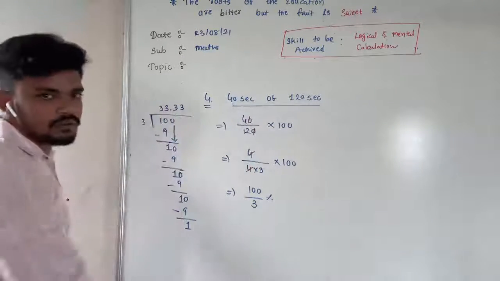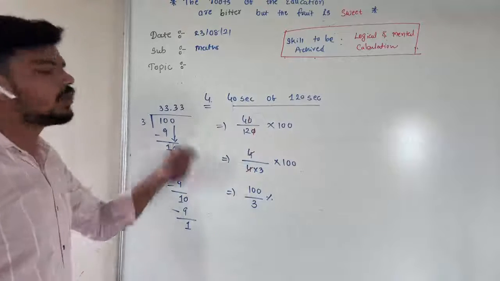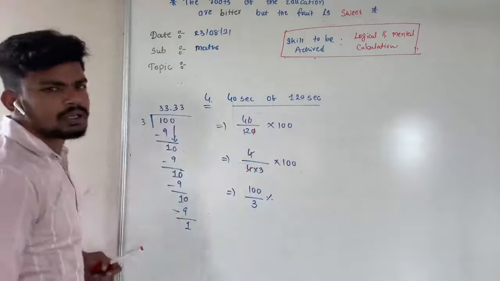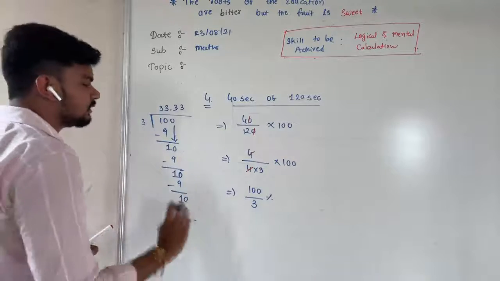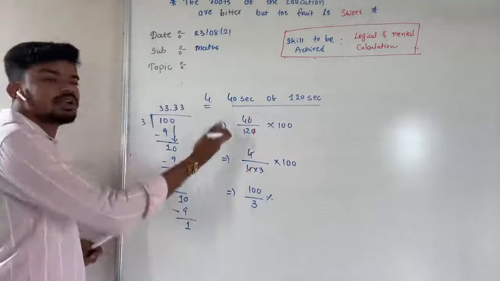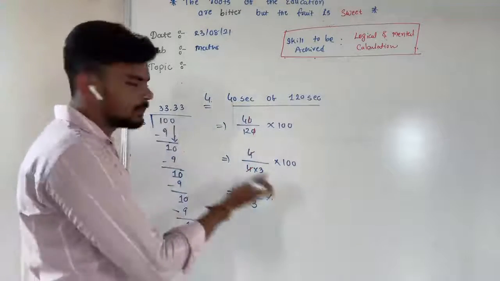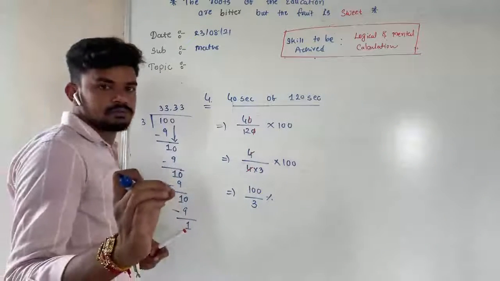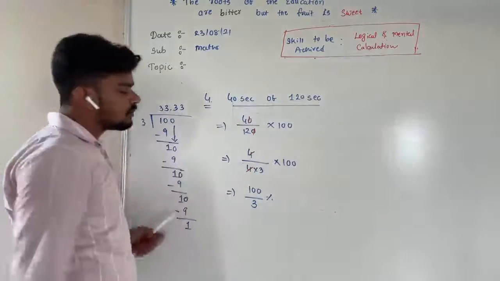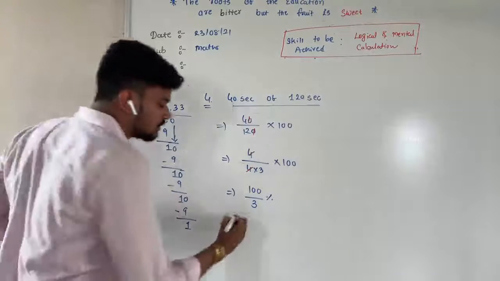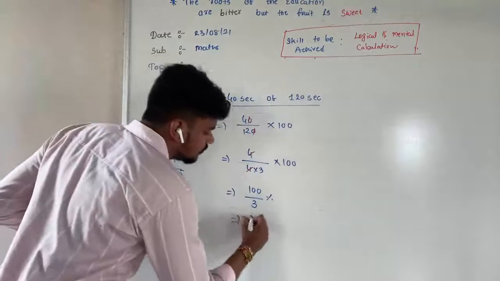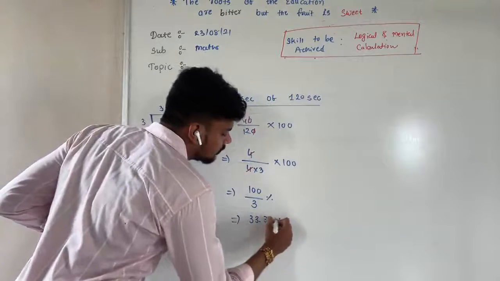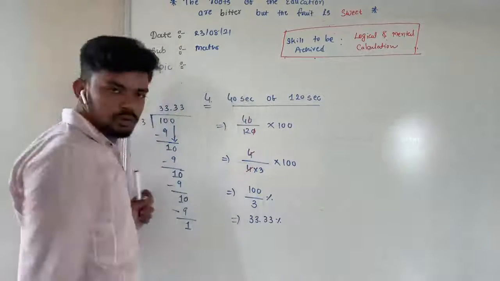So whenever you get this kind of answer, which has no end, at that time after the decimal point you have to write the first 2 digits. Do not write a bigger number of digits, and do not go beyond that. After the decimal point, we just have to write the 2 digits only. So the answer of this one will be like that one, 33.33%.